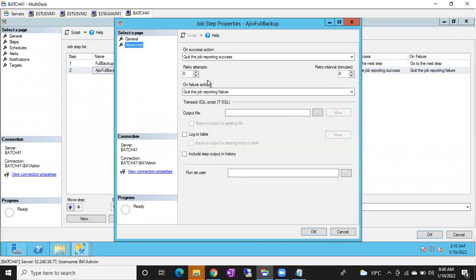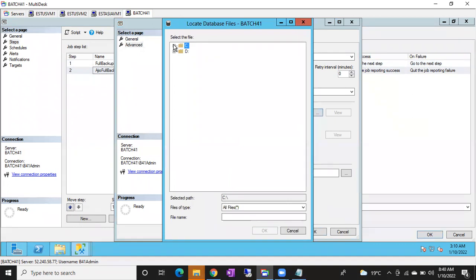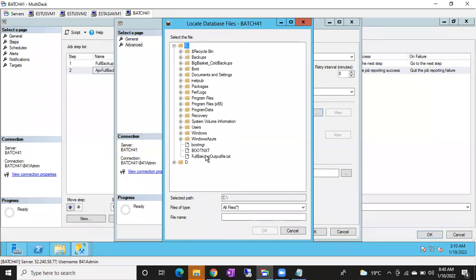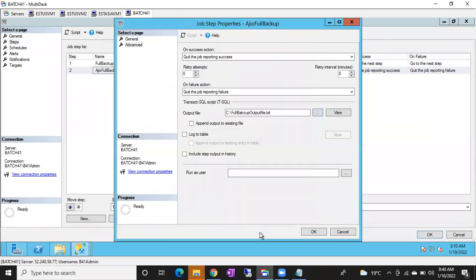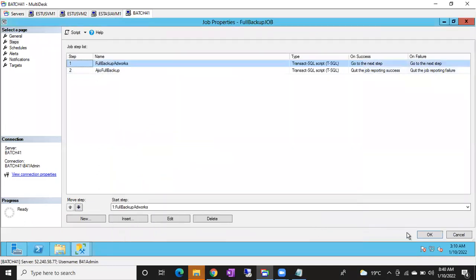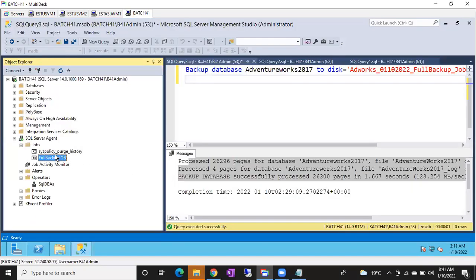Okay, advanced. Here you can see there is no output file. Browse, you can select that output file. Full backup output file. Okay, append to the existing output file. Click OK. Now click OK. Now you can run it.